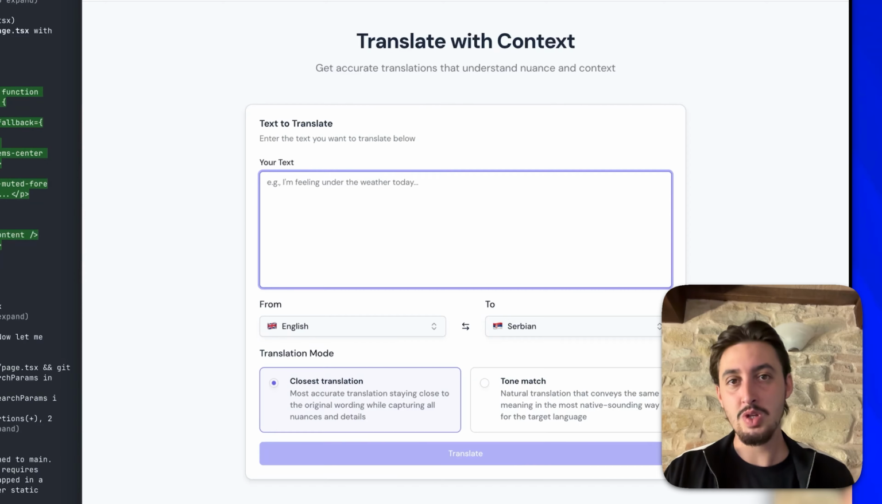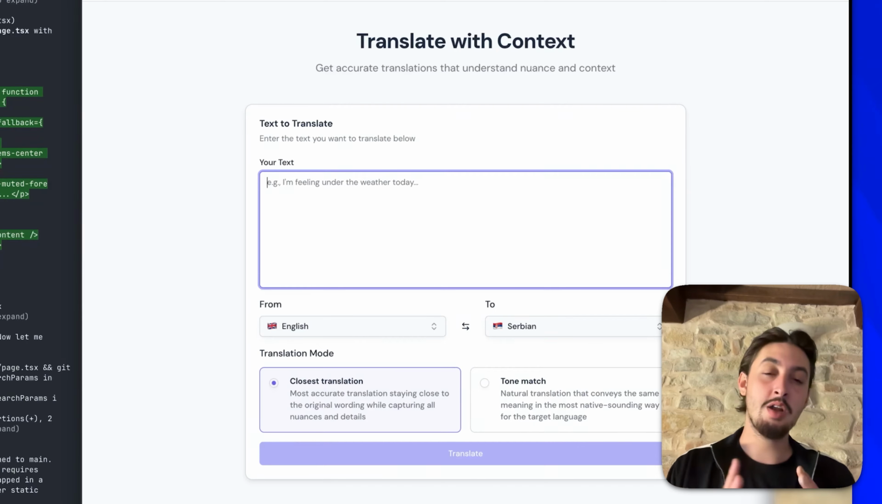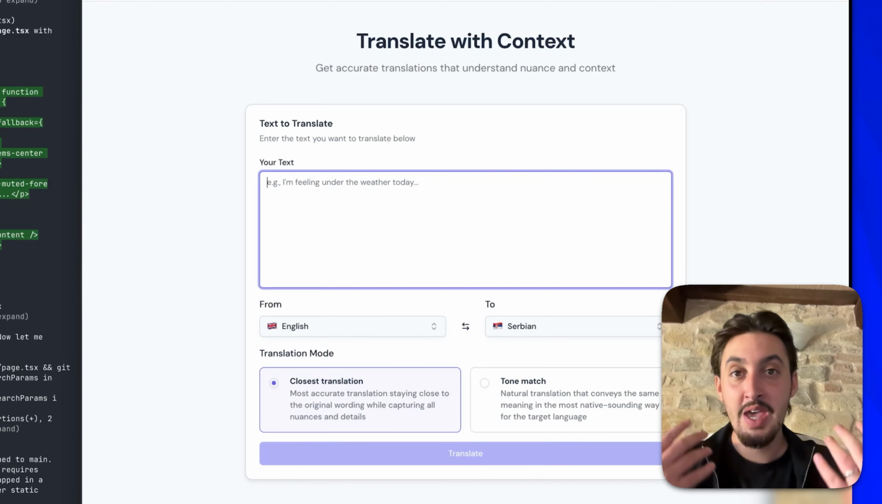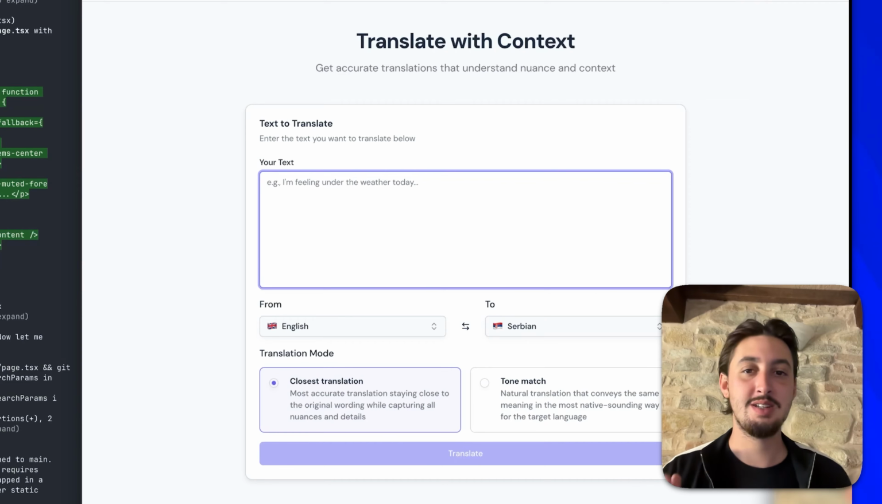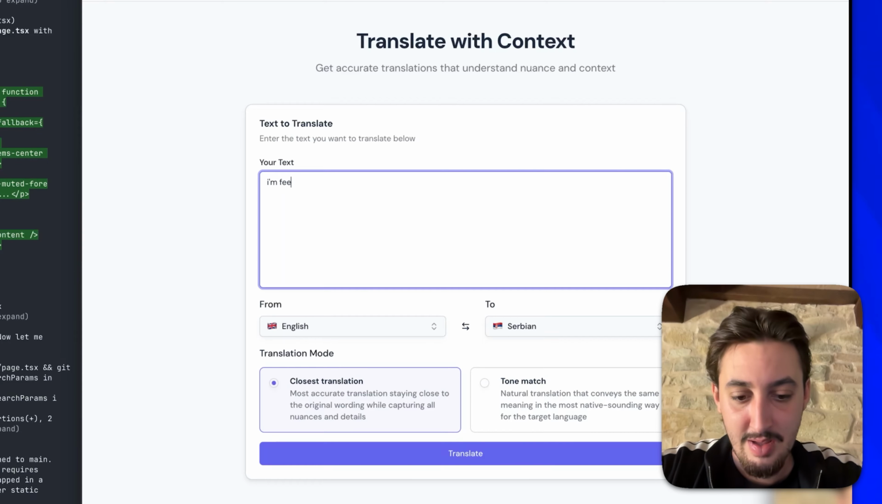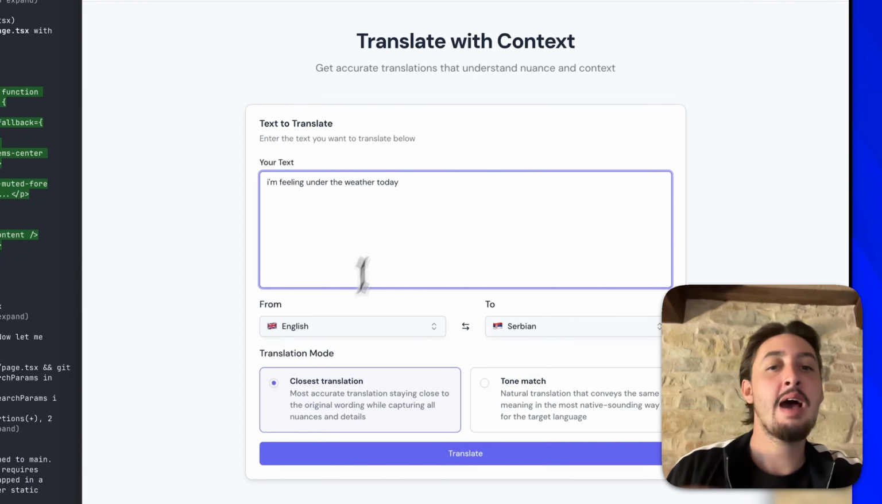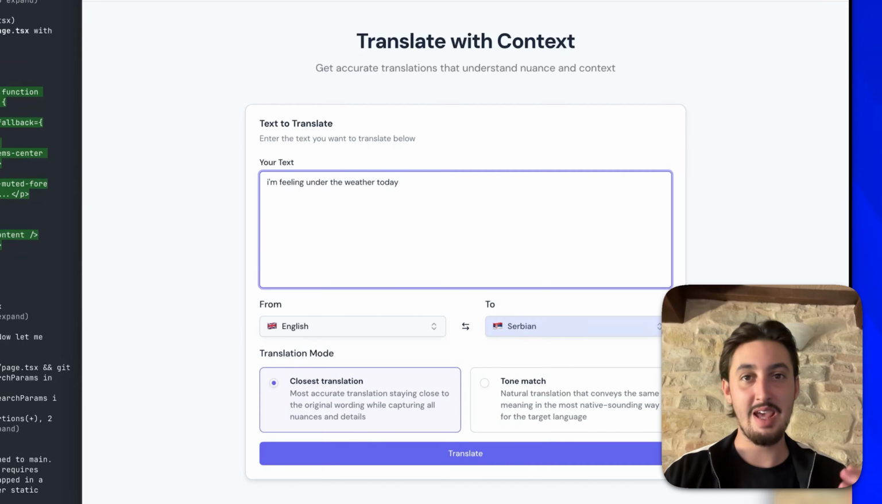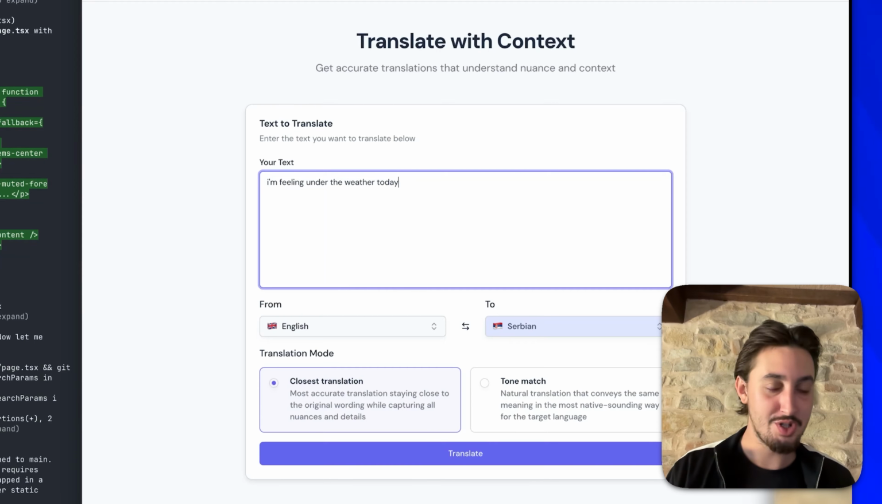So the point of this tool is to give you a translation, to understand your context, and not just give you a word-for-word translation, but actually help you communicate in the other language, whatever it is that you want to communicate. So let's go ahead and test it out right now and write, "I'm feeling under the weather today." And I'm going to do it from English to Serbian because I do speak Serbian, so I can actually tell you whether or not it's a good translation.